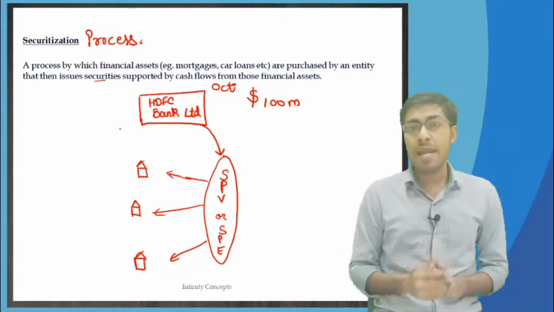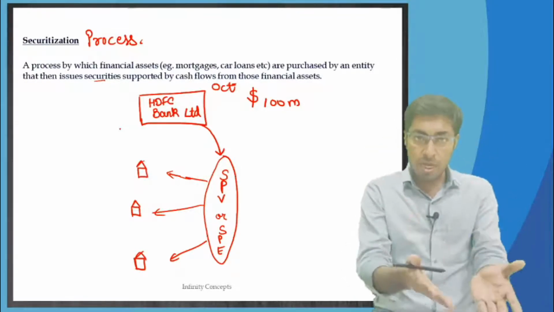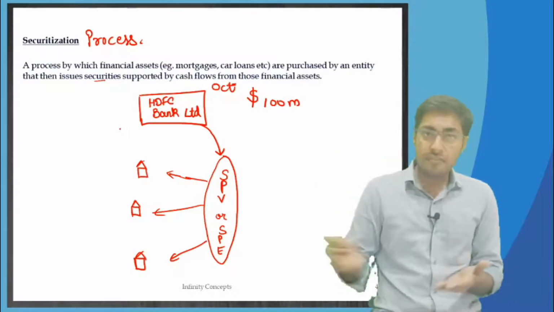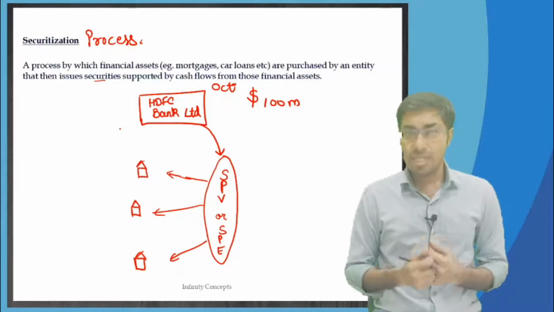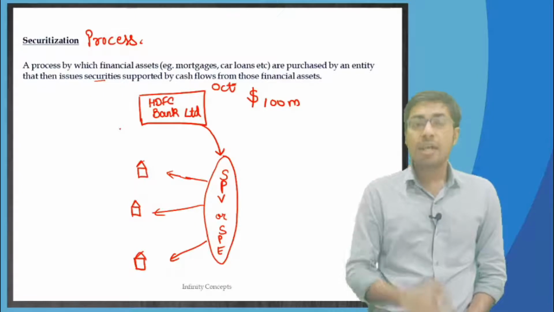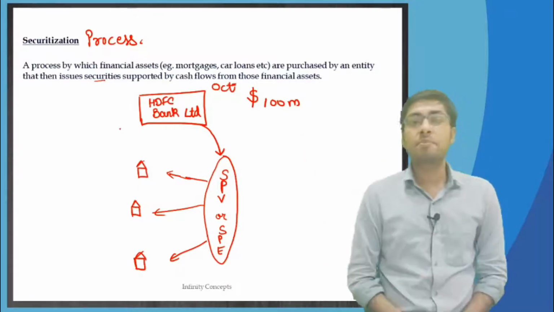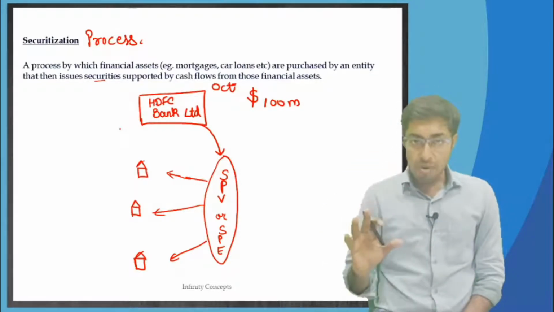To HDFC Bank Limited. Therefore, whatever loan is given in the month of October becomes an asset for HDFC Bank Limited, from which every month it is going to collect money. Now this asset itself is transferred to a special purpose vehicle.